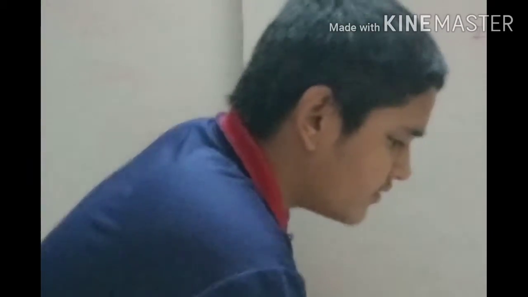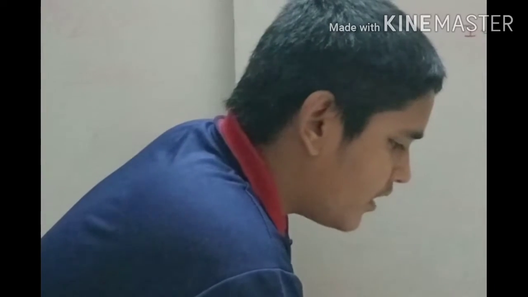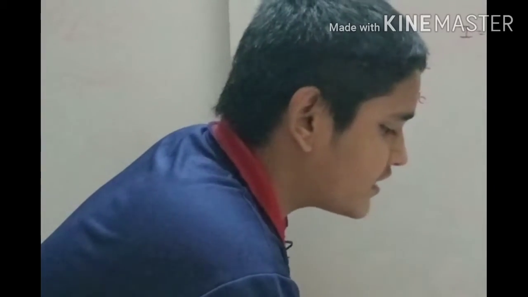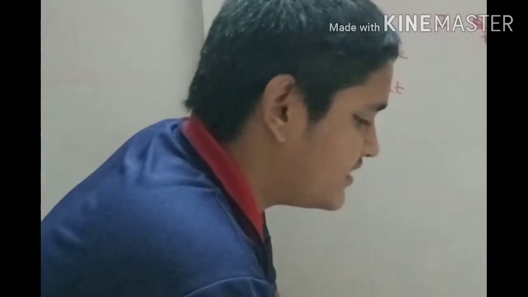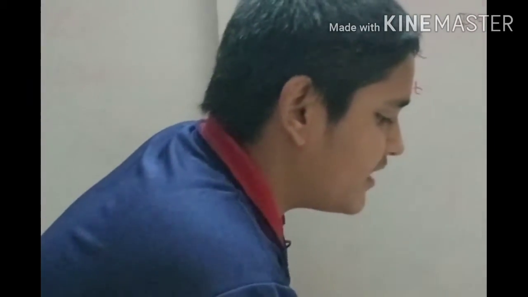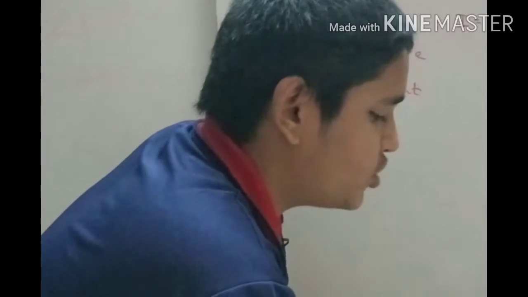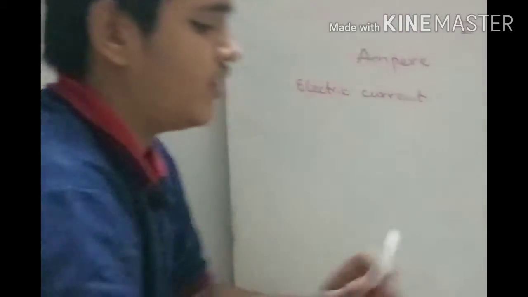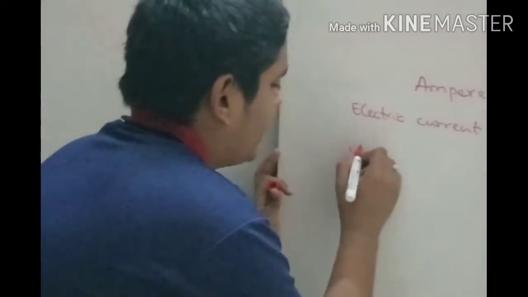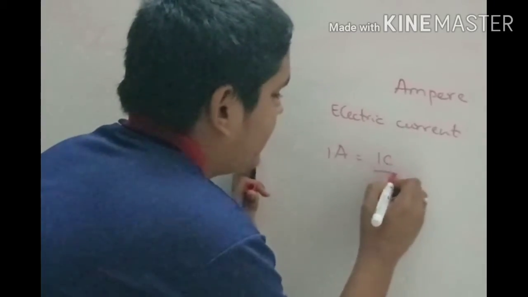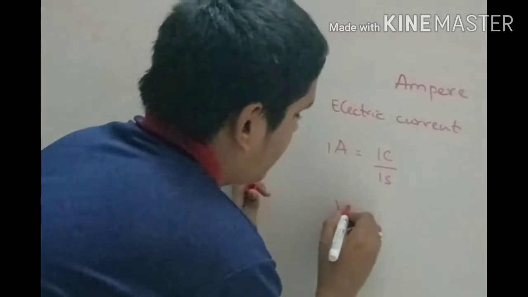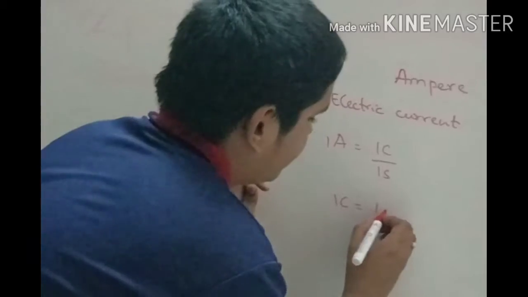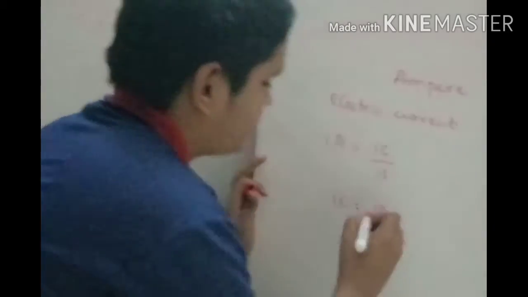Next one, which of the following equations shows the relationship between electric units? 1 ampere is equal to 1 coulomb by second, or 1 coulomb is equal to 1 ampere by second. So 1A equals 1C by 1s, or 1C equals 1A by 1s.